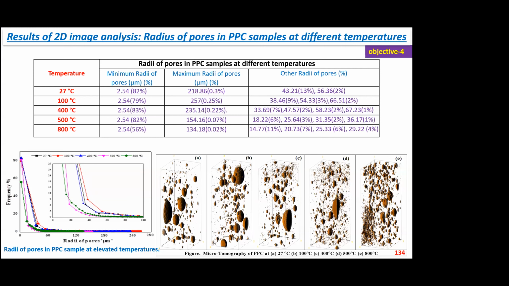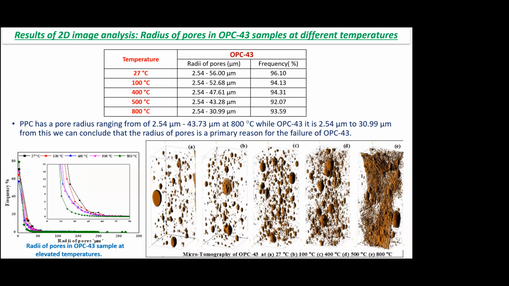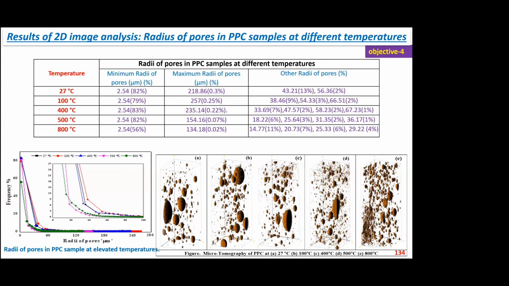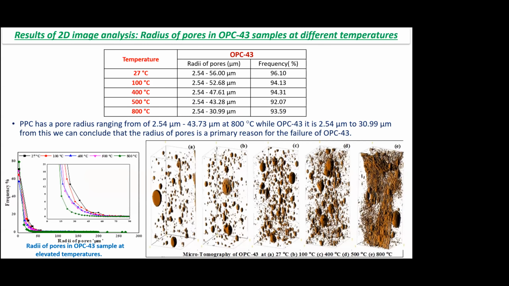So this is PPC. Suddenly here you see this is OPC 43. This entire plane is there wherein it can fail, right? And there is a sudden increase in PPC. There is a sudden increase in the number of pores after 400 degrees.